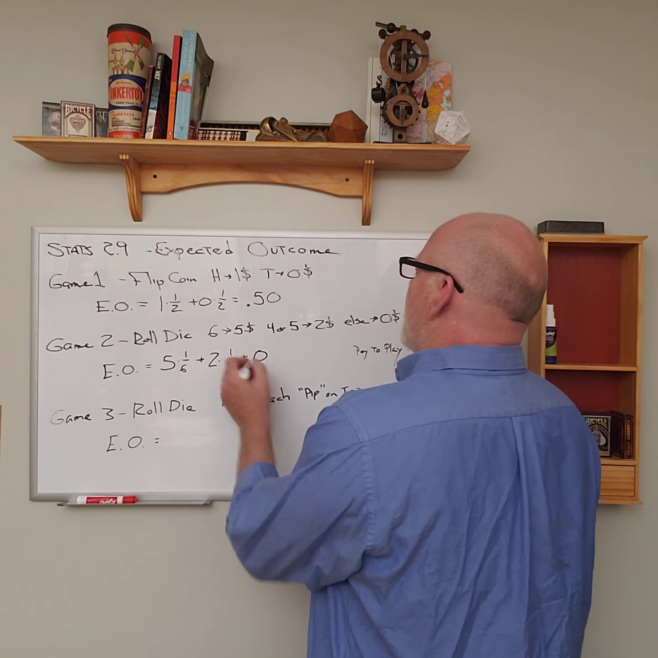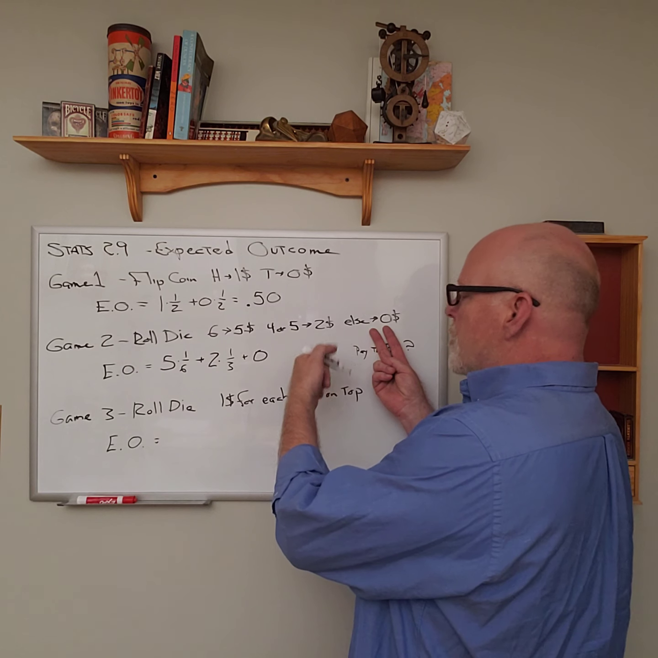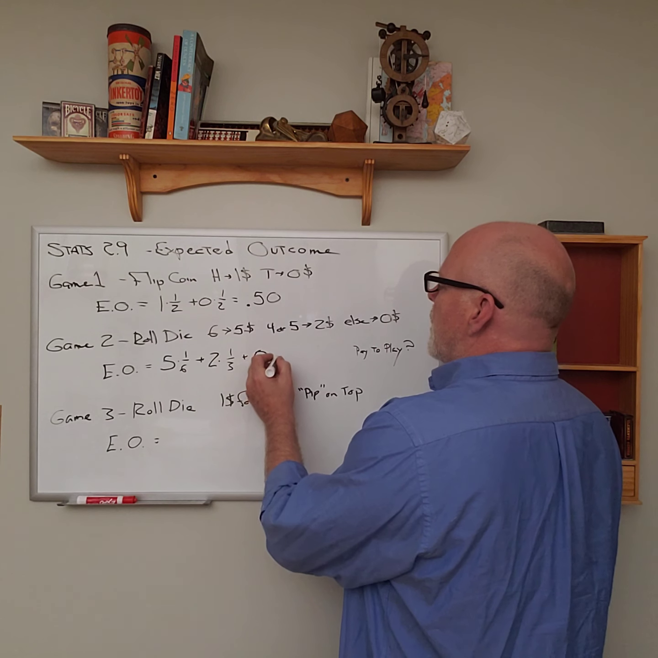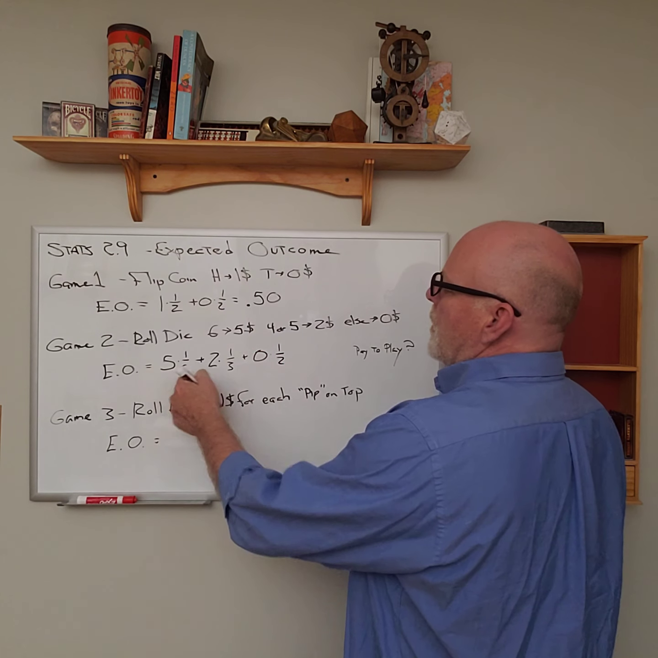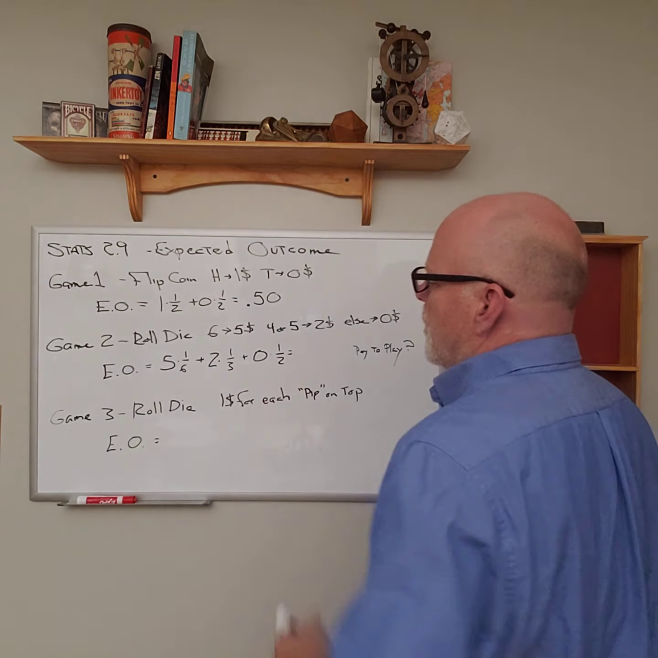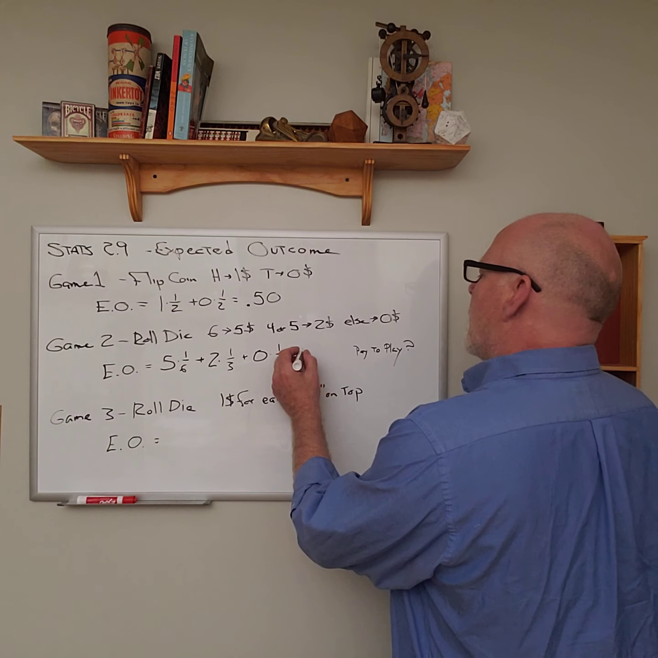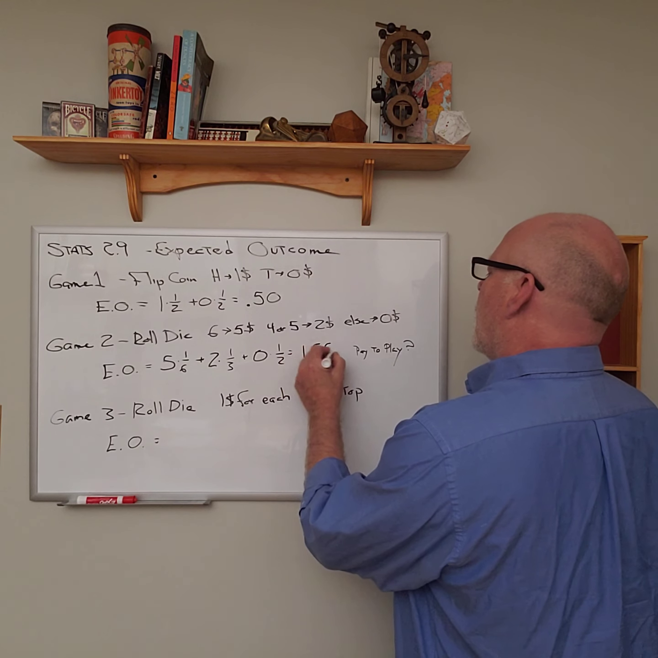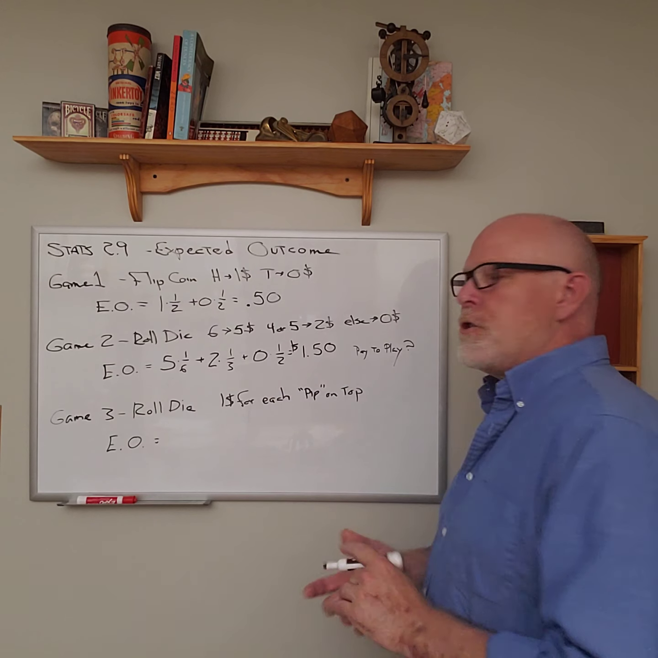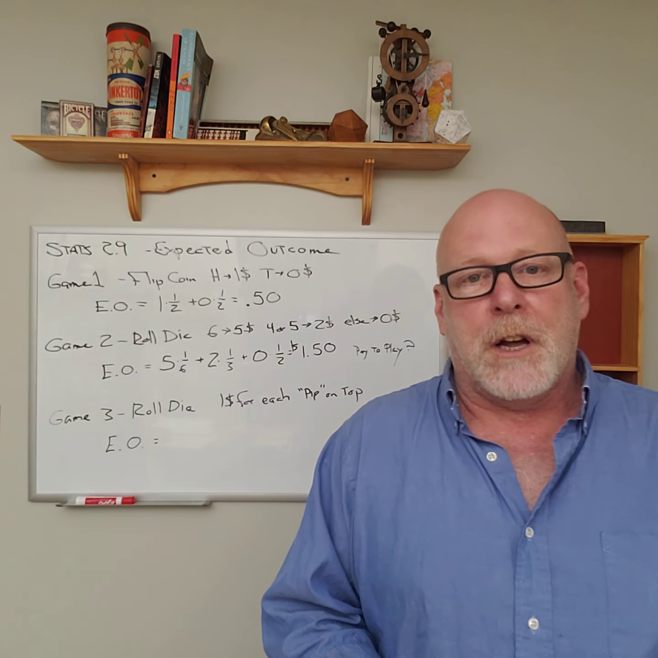And then we might win nothing, and the probability of winning nothing is half, right? Because a 1, a 2, or a 3 will win us nothing. So our probabilities add up to 1. What do we get if we add all these up here? Well, I took the liberty of doing that earlier. It ends up being $1.50. Can't do it in my head, I apologize. So our expected outcome for this game is $1.50.